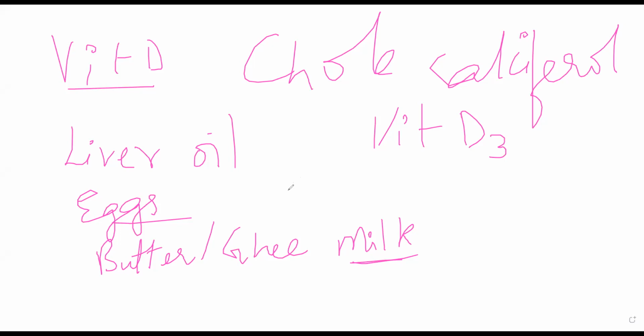Anyway, one of the best sources is obviously going out in the sun, but if you're not able to obtain it that way, you can substitute it this way, or you can use a tablet, whatever it is. Now, it is certain that babies and growing children require more vitamin D than adults. Because of their rapid growth and rapid bone development, their requirement for vitamin D is quite high compared to adults.